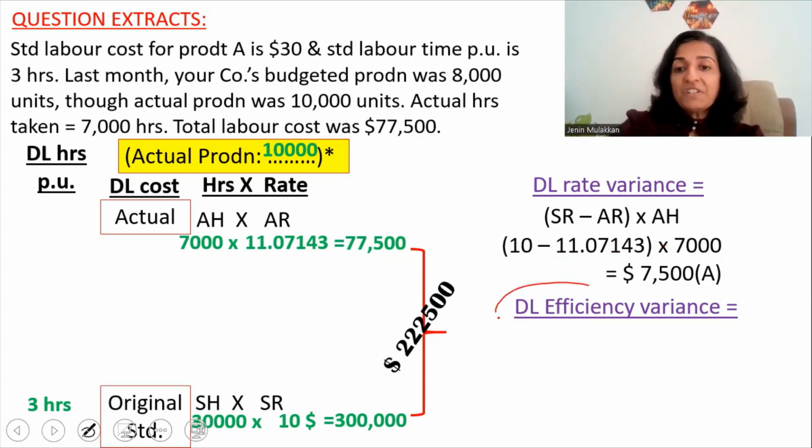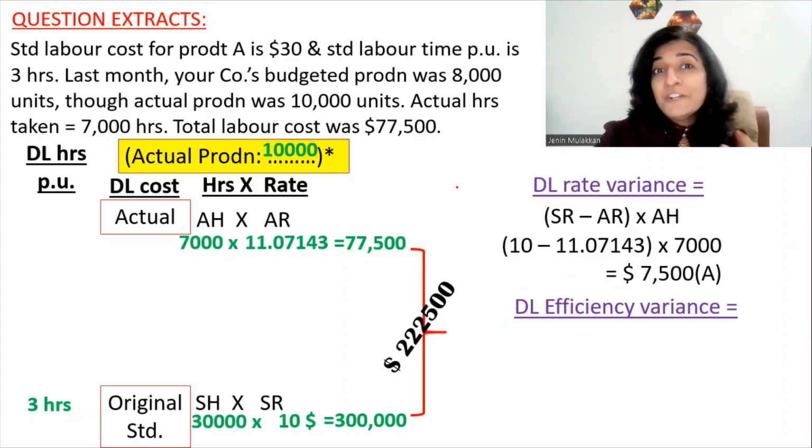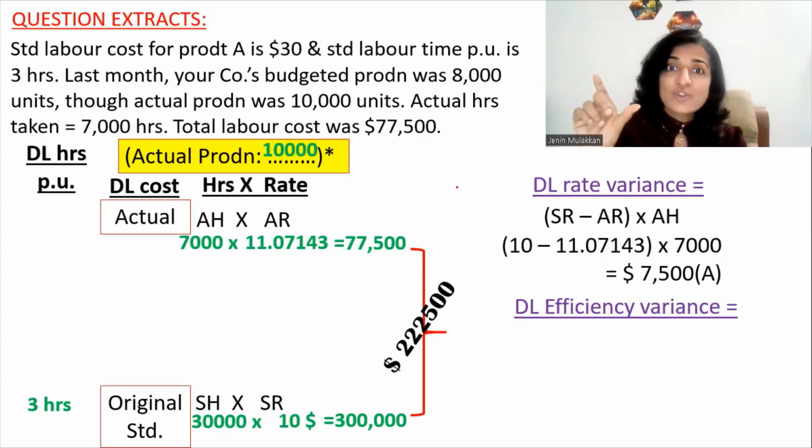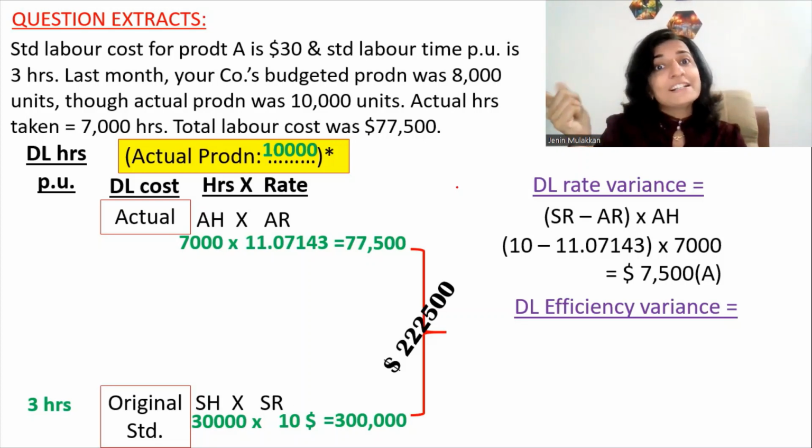Now coming to the efficiency variance. How do you measure the efficiency of laborers? Forget about laborers. How do we measure our efficiency? If you can do a problem accurately in lesser time than others, then you are definitely efficient, correct? That is exactly the same logic that we are applying in variance analysis. If the laborers can manufacture a quality product in lesser time, then they are considered more efficient. So the efficiency variance is measured by calculating the difference between the standard hours and the actual hours. That is the hours that they should have taken and the hours that they've actually taken.